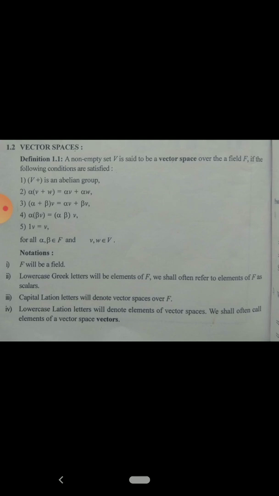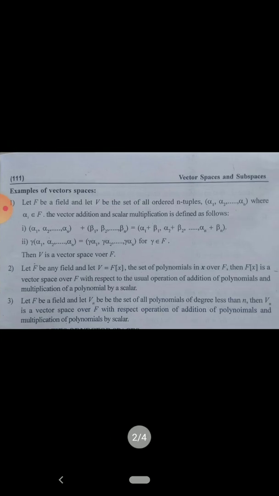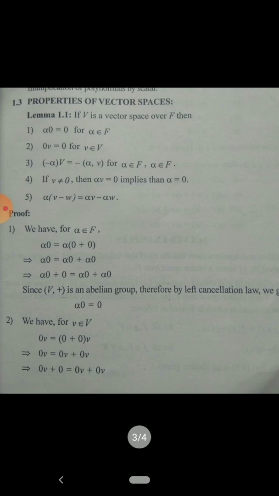You have to remember that elements of F are called scalars and elements of V are called vectors. Then we have seen an example and some properties, and with these properties I am going to stop today's lecture. In the next lecture we shall see what a vector subspace is.